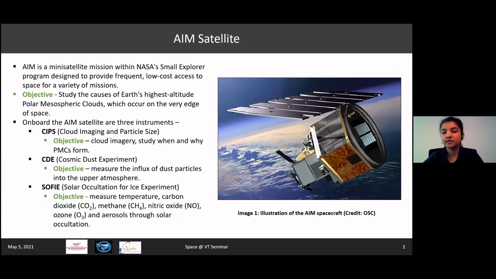And we have three different instruments on board AIM. The first one is CIPS. The basic objective of CIPS is cloud imagery and to study why and when PMCs are formed. The other is the cosmic dust experiment, which basically measures the influx of dust particles into the upper atmosphere. And in the end, we have SOFIE, which is our main instrument, the Solar Occultation for Ice Experiment. It measures temperature, pressure, carbon dioxide, methane, nitric oxide, and other such species. And this image here is an artist's rendition of the AIM spacecraft.